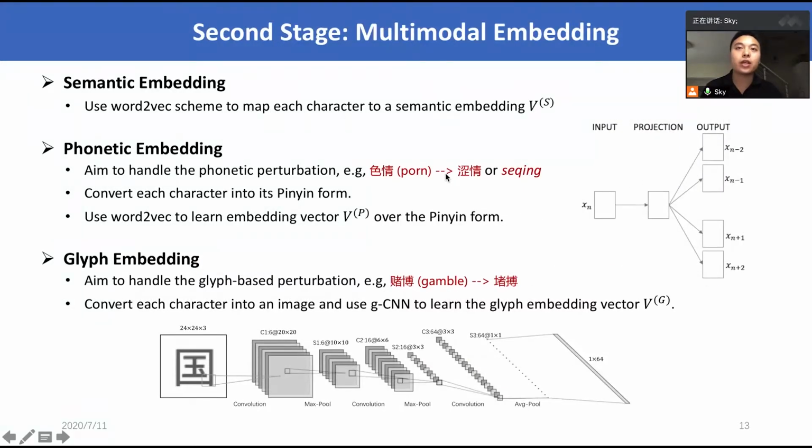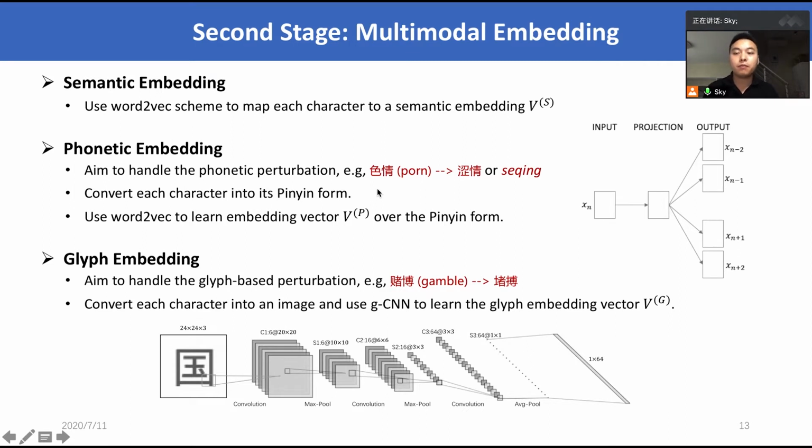The second stage is multimodal embedding, which aims to extract the semantic, phonetic, and glyph features of the input for defending against the corresponding perturbations. The first modality is semantic embedding, and we use the word-to-vector scheme to learn embedding vectors for capturing its semantics. The second modality is phonetic embedding, which aims to extract phonetic features of each character for capturing the similarity between the perturbed word and its benign counterpart, which have the same pronunciation.